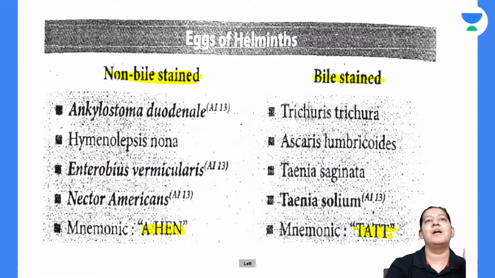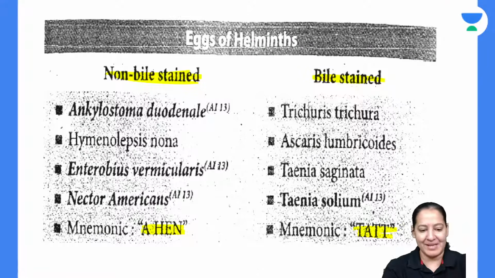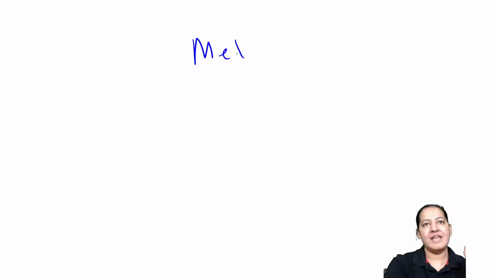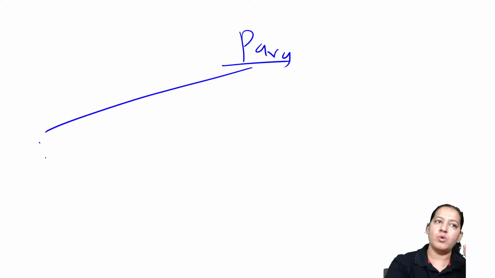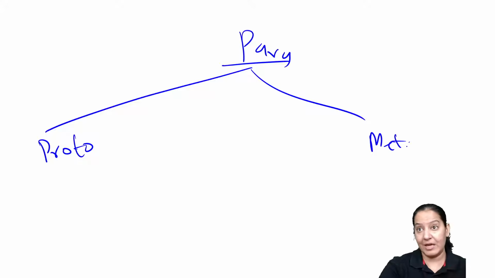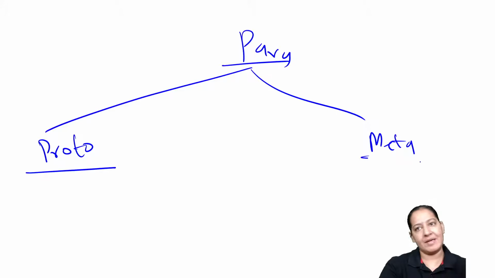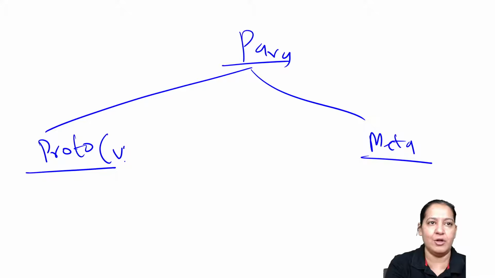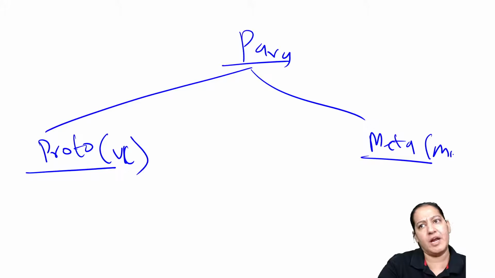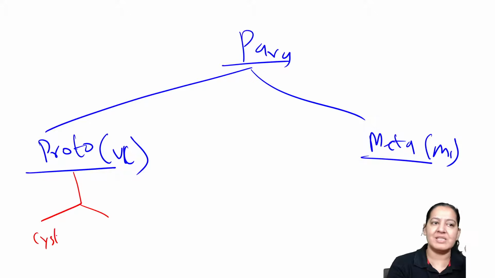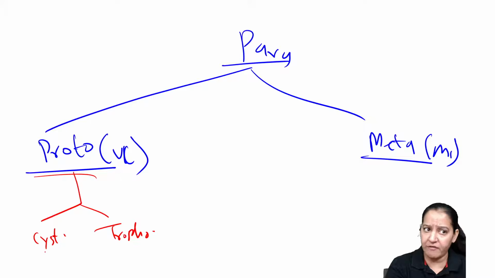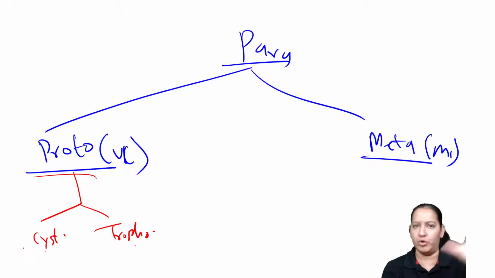Let me start metazoa. In the metazoa, as I have told you, we have basically parasitology में 2 classes हैं. Protozoa are the unicellular one, and metazoa are the multicellular one, right? So in parasitology, these are the 2 main classes, unicellular and multicellular. Everyone knows that. Protozoa में we have 2 stages, the cystic stage and trophozoite stage. I have told you the list of the parasites which don't have cystic, only trophozoite, remaining have both.